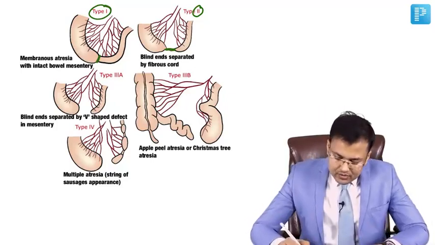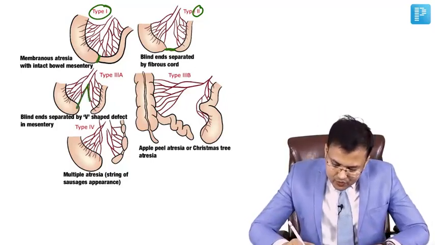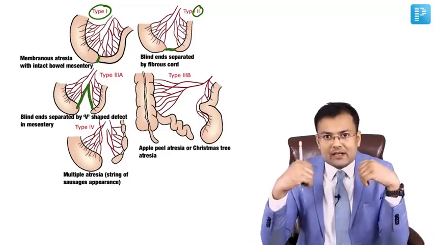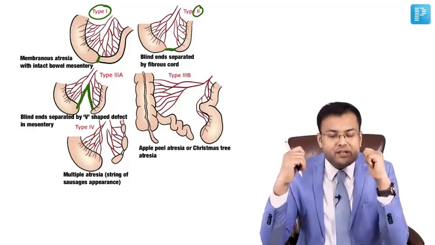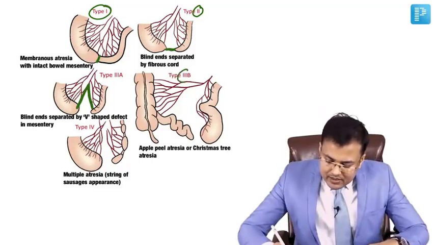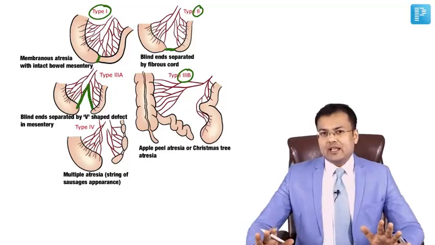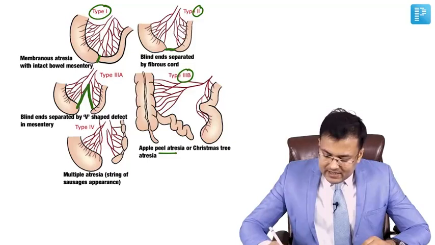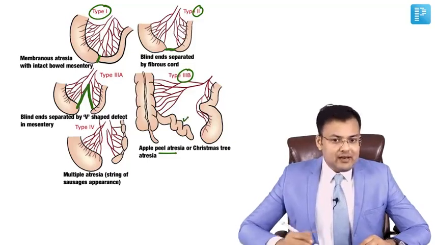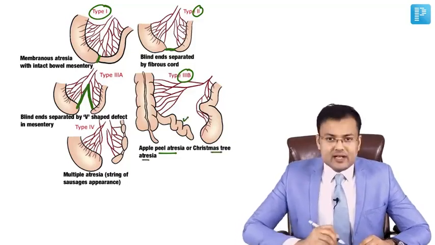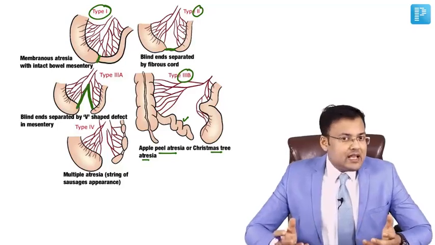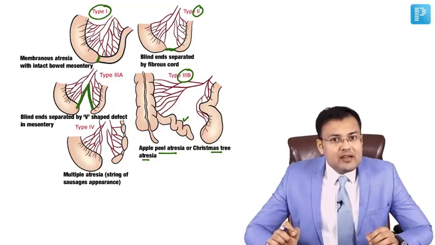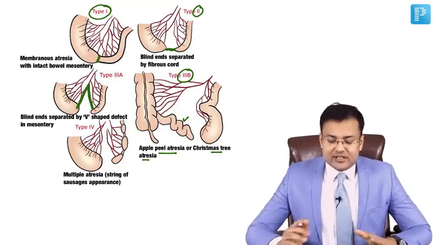If you see type 3A, there is V-shaped defect in the mesentery. So the bowel ends are separated with the V-shaped defect in the mesentery. Type 3B, this is commonly asked in exam. Why? Because it is also known as apple peel atresia. Can you see it looks like apple peel, or Christmas tree atresia? Appearance is like apple peel or Christmas tree. So type 3B is apple peel or Christmas tree atresia.